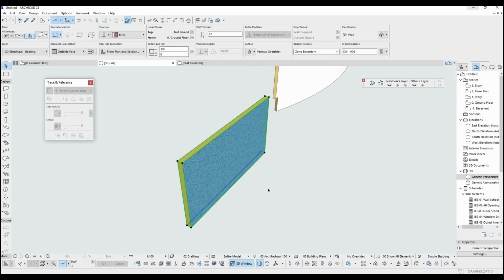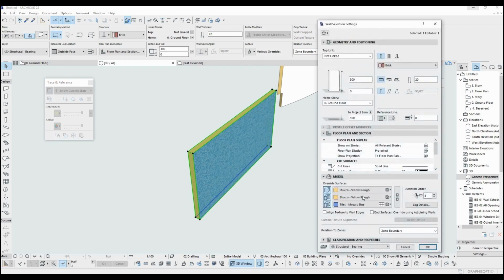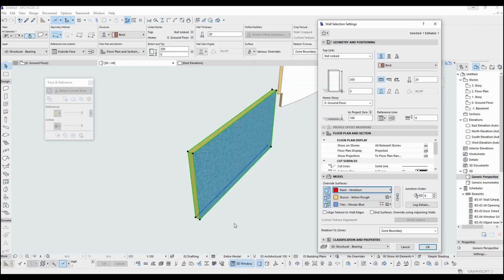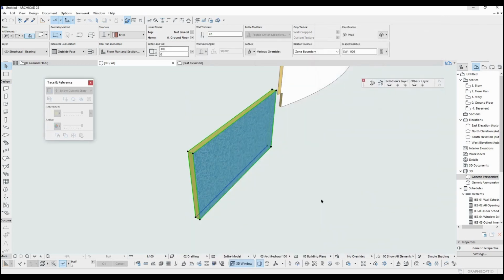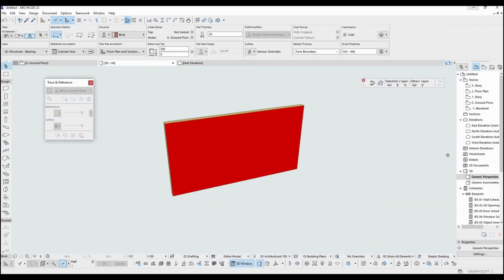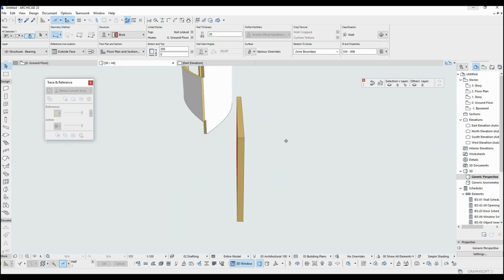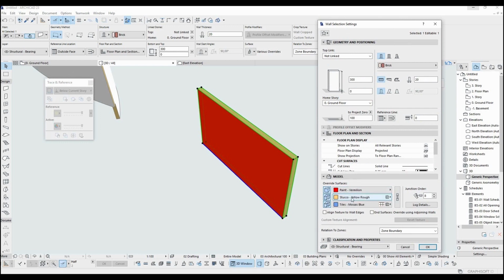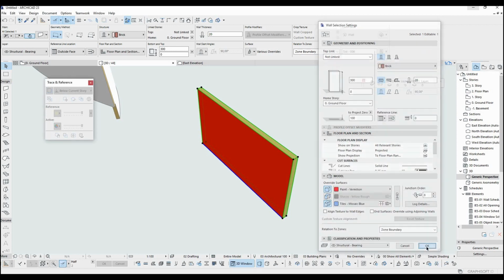Let's change the outside of the wall. Where is the side with blue reference line. Go to Settings and open first box. Choose any surface and click OK. As you can see, this side of the wall changed separately. You can change the remaining parts of the wall from here. If you click this box, this part will turn back to its original element, which you can see from here. That's all. Let's go to the door tool.